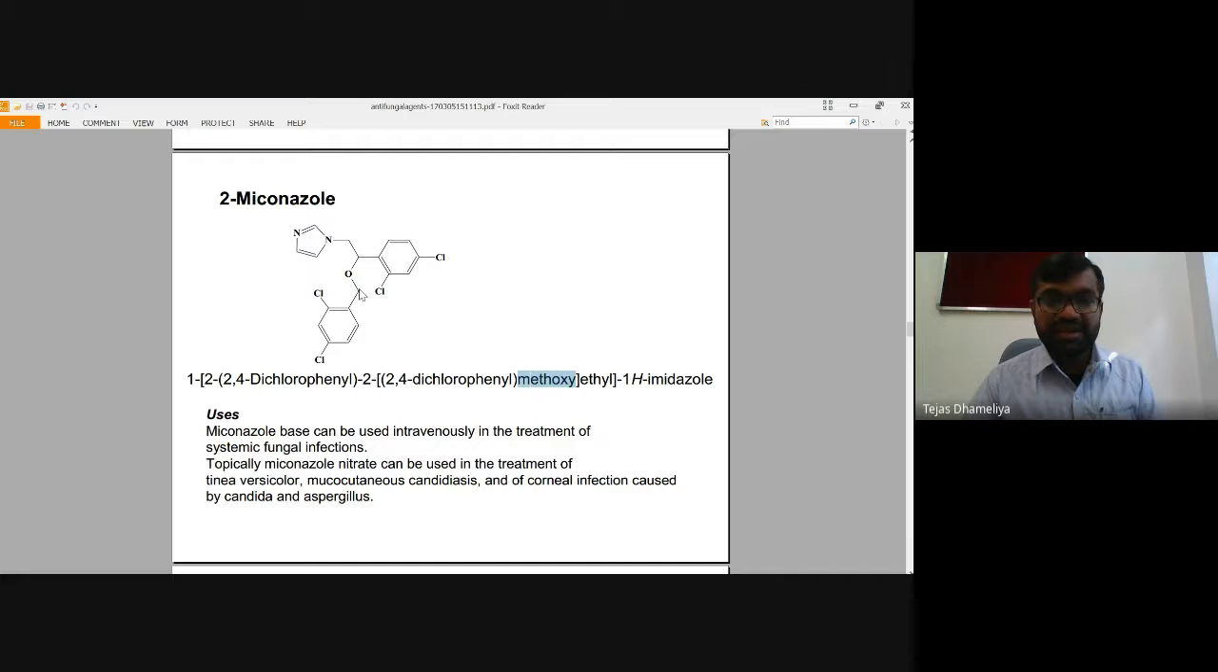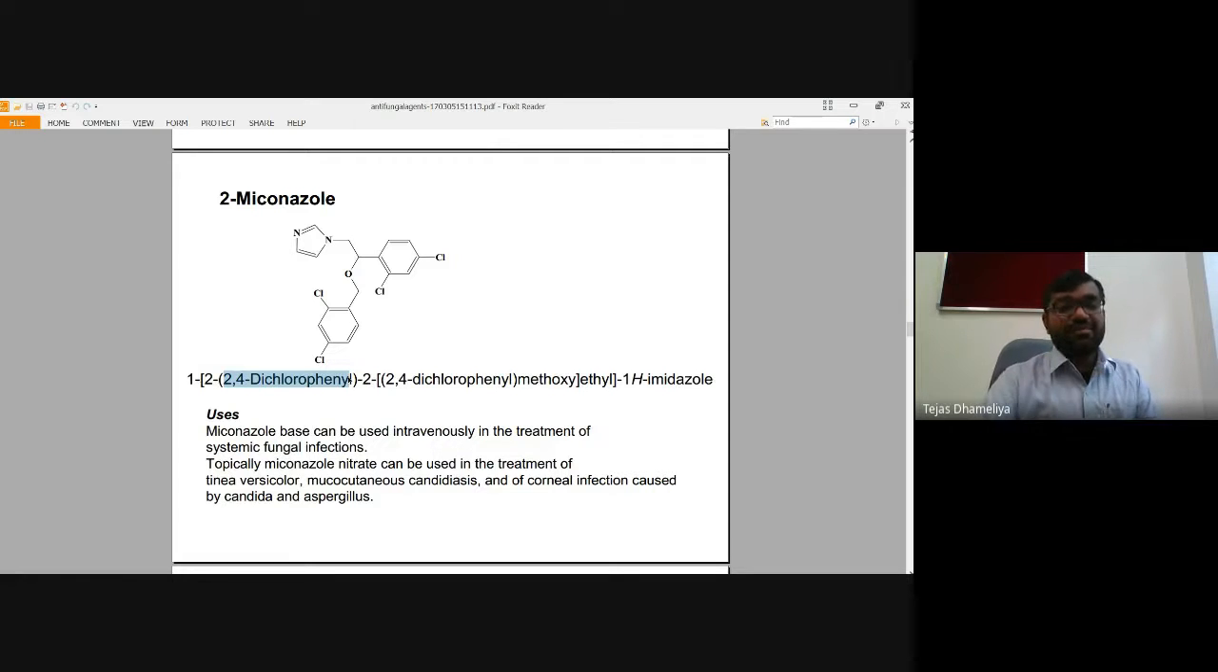So methoxy बोला है, so CH2 is here. But this CH2 is further connected with phenyl. So phenyl तो ये रहा, और उसके उसी phenyl के दूसरे और चौथे नंबर की पोजीशन पे there is a presence of two chloro separate substituents. So this is chloro and this is also chloro. Then dichlorophenyl भी बोला है, but it is present at the second position of this ethyl. Okay, and yeah, phenyl is also there, but it is 2,4 dichlorophenyl.